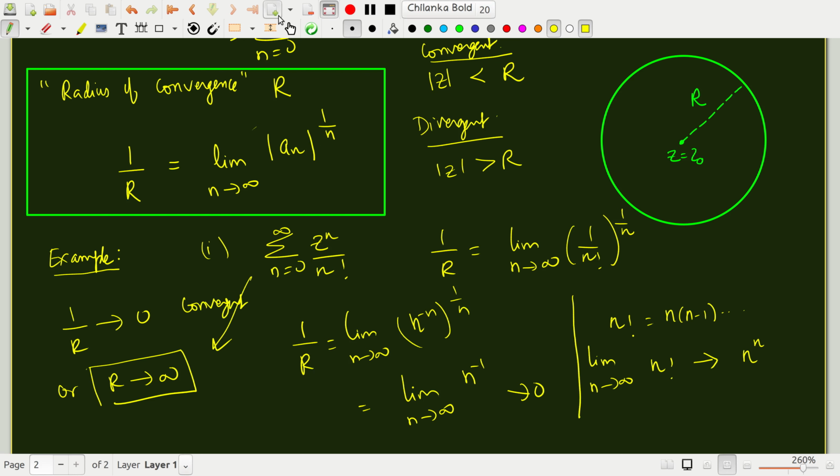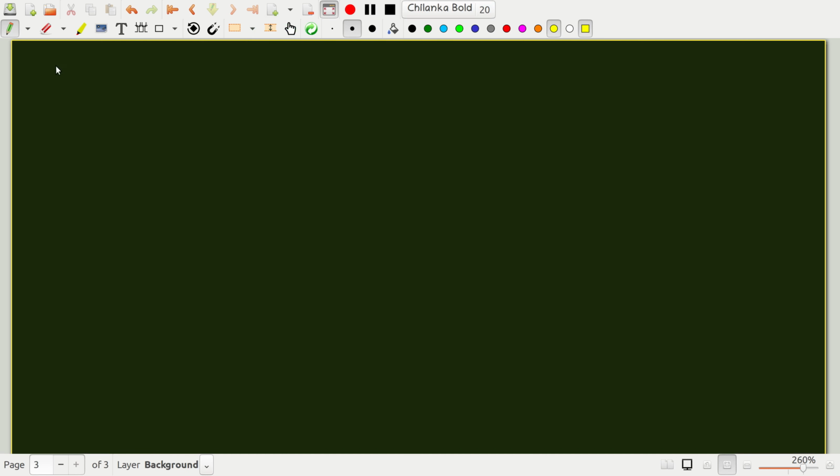Now let me take a new sheet. Suppose I take another example, second example, summation n equal to 0 to infinity n factorial z to the n. Then 1 over r is nothing but limit, same formula, I'm just applying the formula, n factorial whole to the 1 over n. As I told you, n factorial is proportional to n to the n.